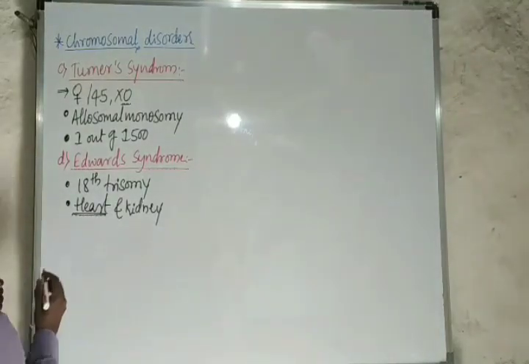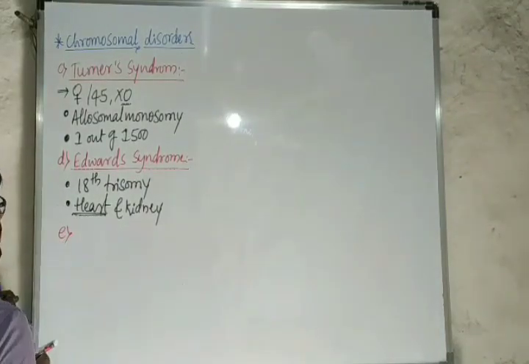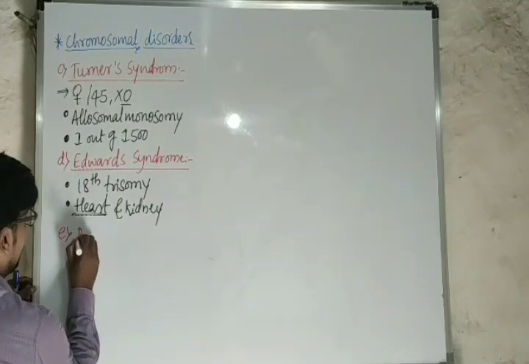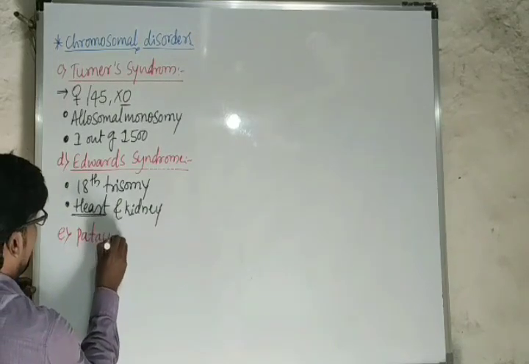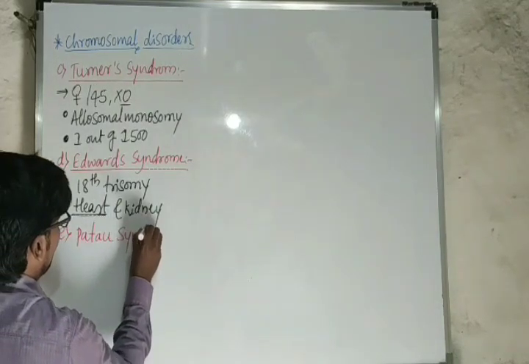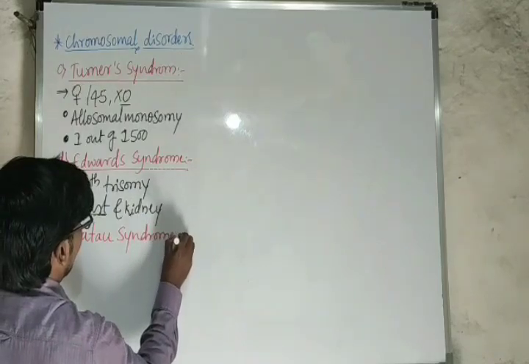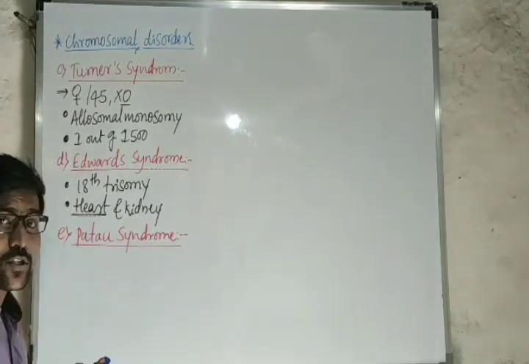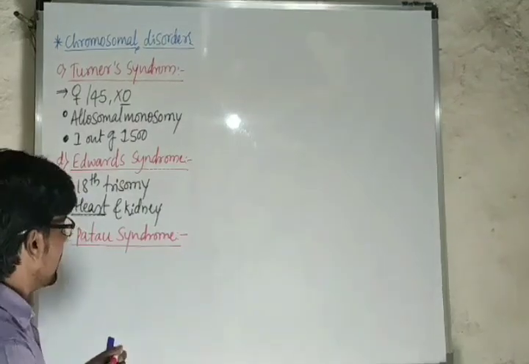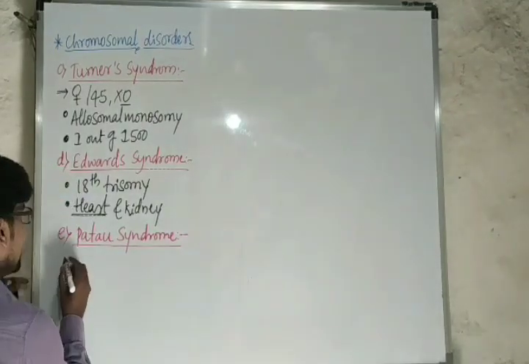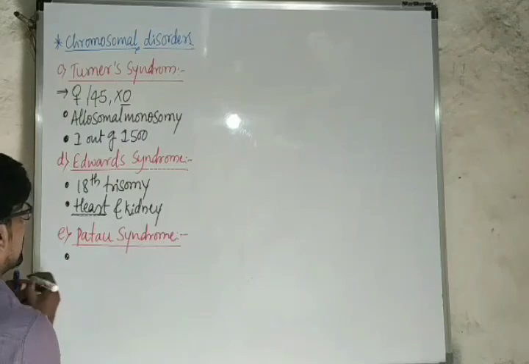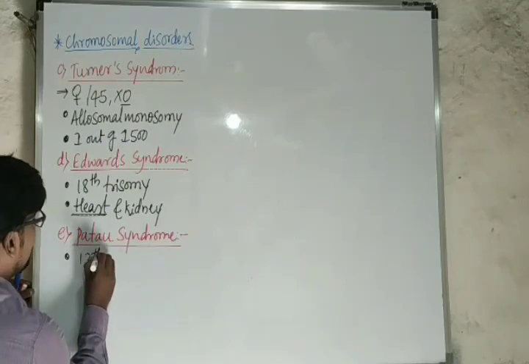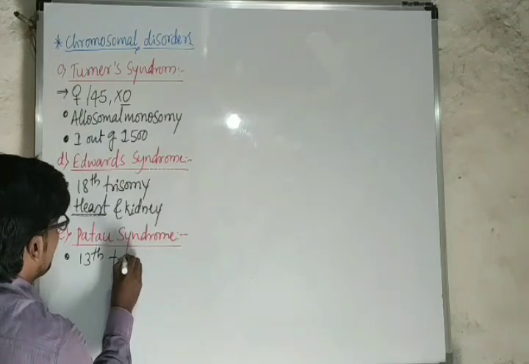And the fifth one, Patau syndrome. Next one we are having. So Patau syndrome is another autosomal trisomy condition. So this is 13th trisomy.